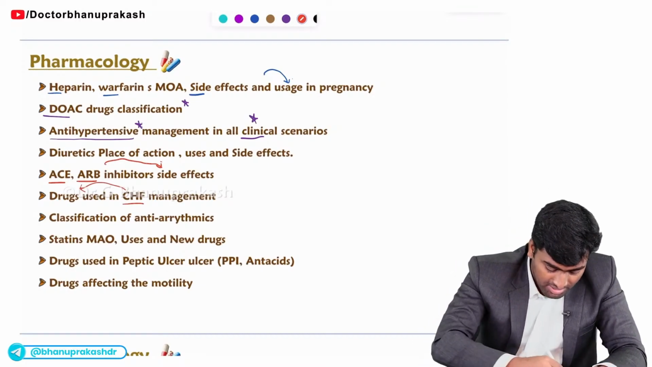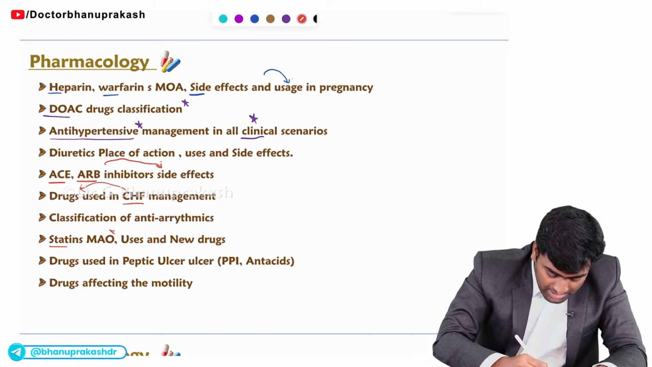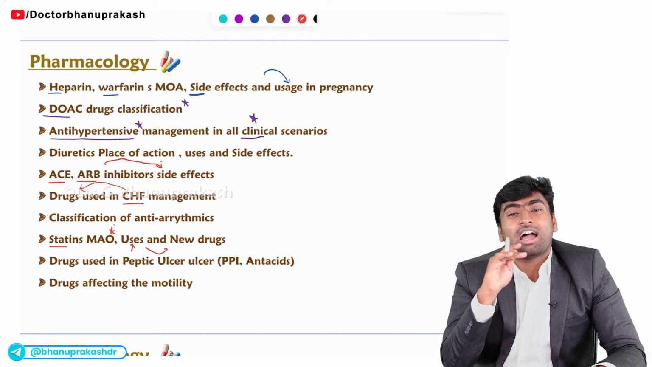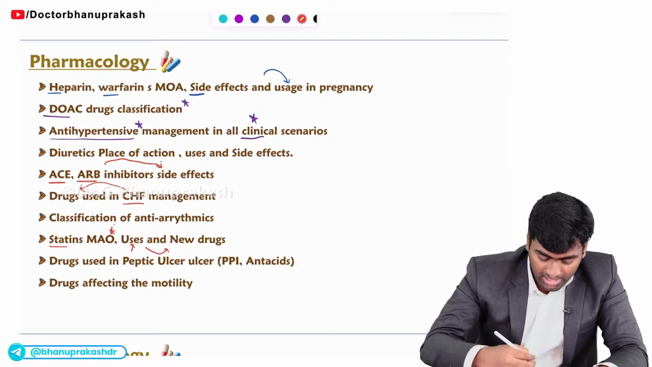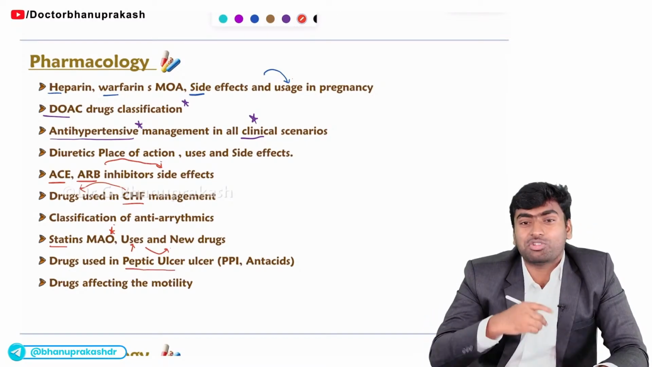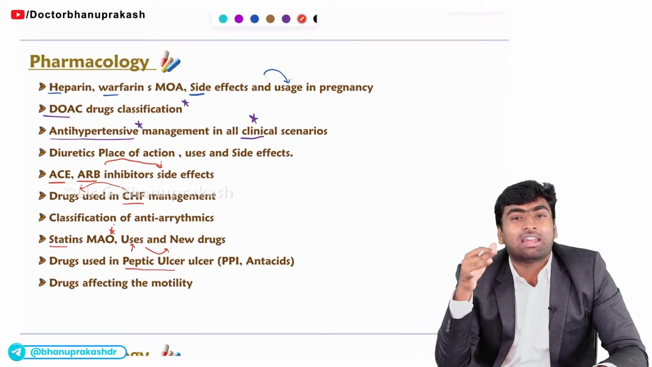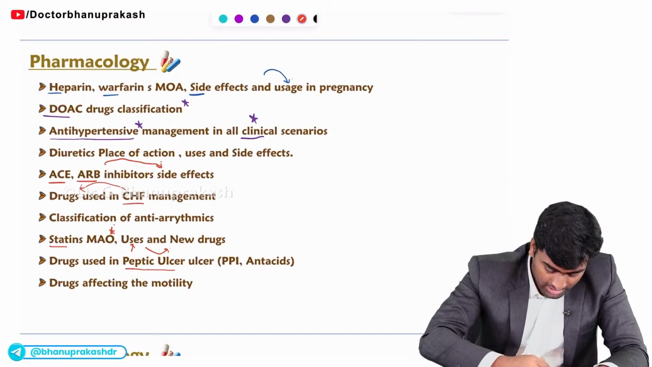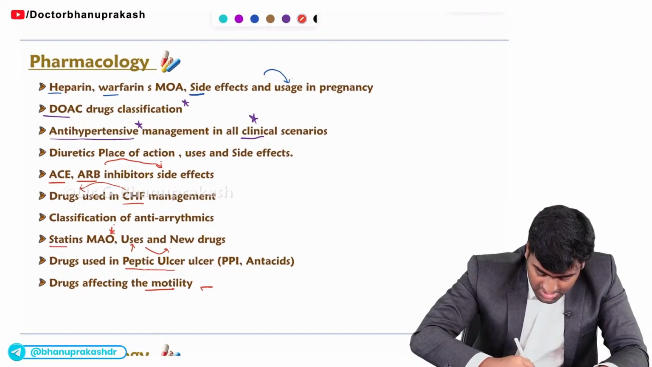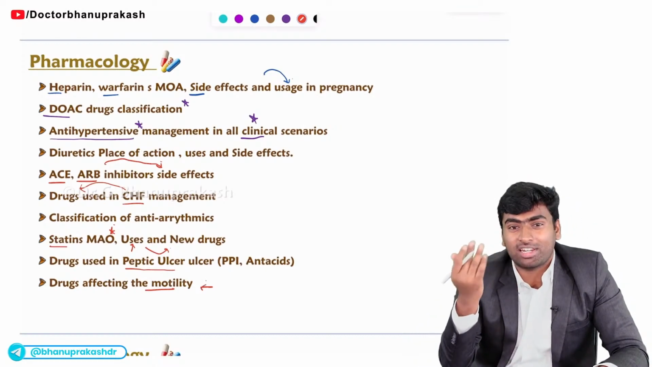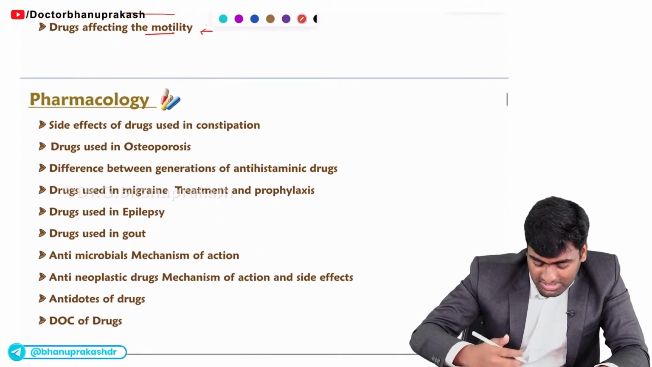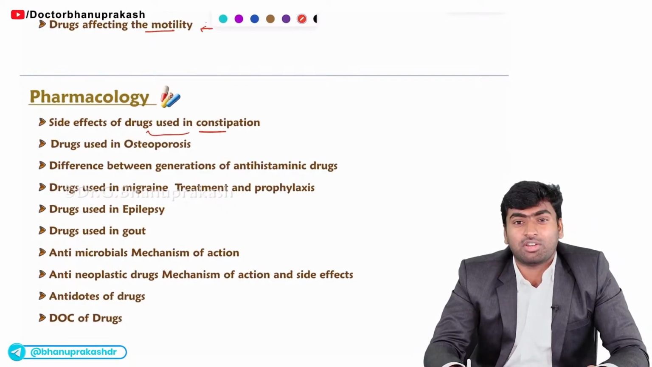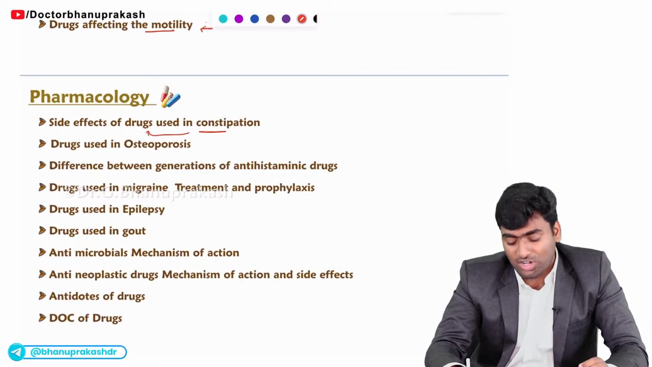Fine. And about the statins, they will ask about their mechanism of action, uses and the new drugs for hyperlipidemia. Fine. And for peptic ulcer, they will ask about the drug regimens. Mostly they will revolve around the drug regimens and the side effects of PPIs. Fine. And in GIT, now they have started asking about the drugs affecting motility. And the next one is the side effects of the drugs which we use for constipation. Fine.